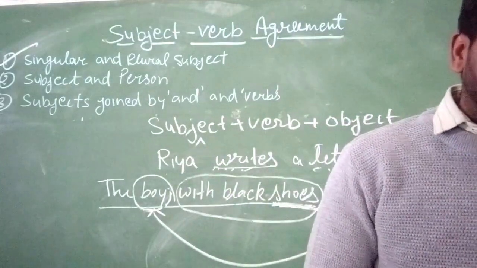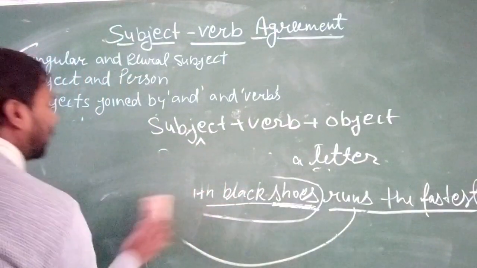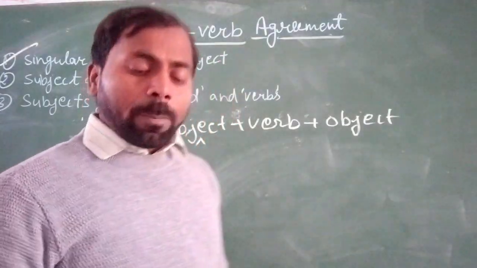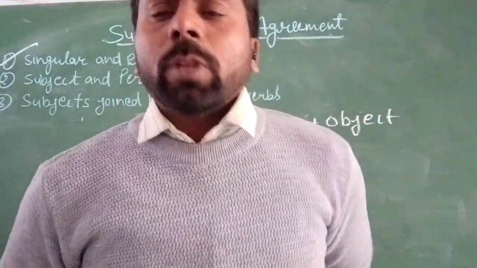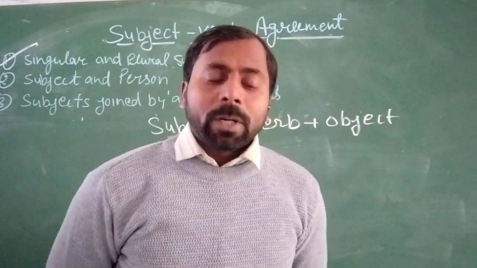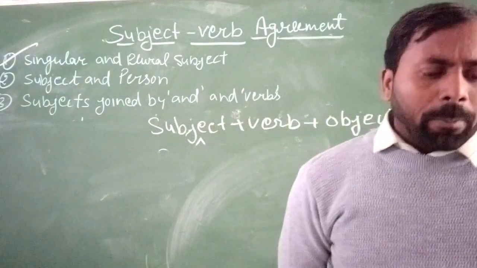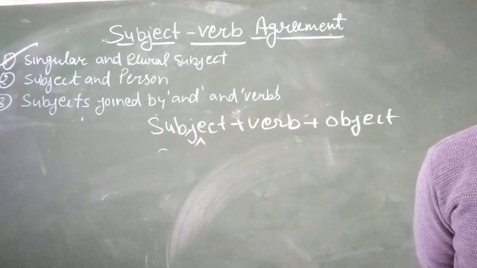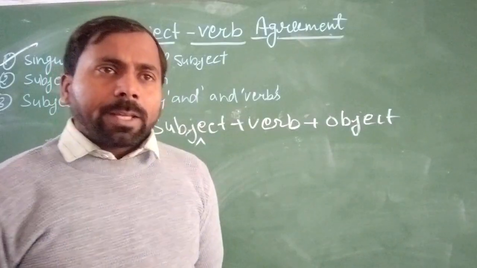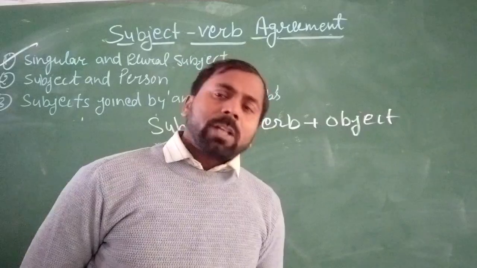Now next is the subject and person. As you know, the pronoun has a lot of words. Okay, first we are talking about the personal pronoun. The personal pronoun has been divided into three parts: first person, second person, and third person. And the verb in any clause must agree with the subject in person. Okay, if the person works like a subject, then we use the verb according to the person.